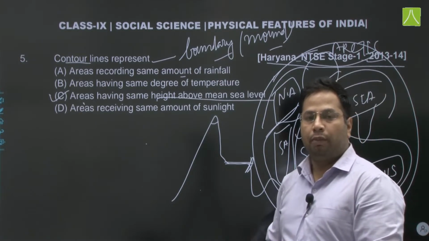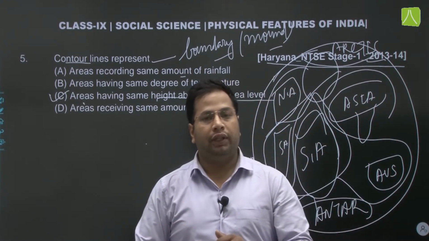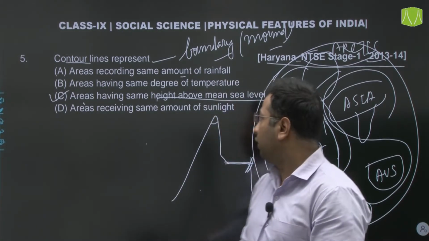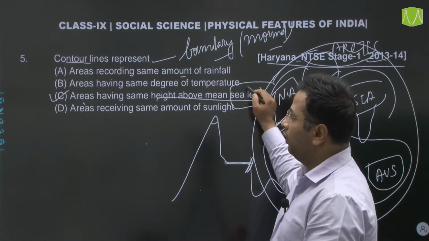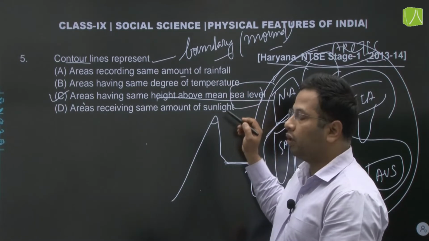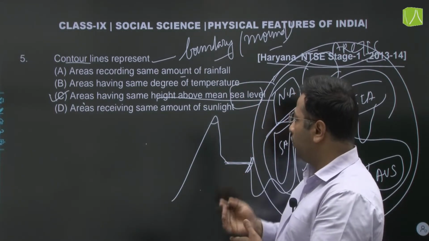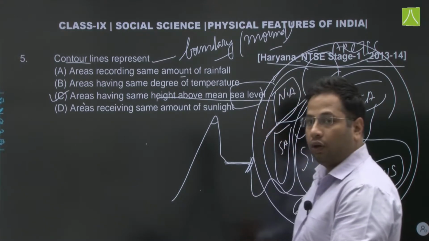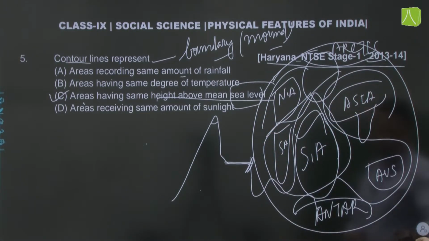So whenever we have to measure any height or depth or anything on the earth's surface, we measure with reference to sea level, right. So even the contour lines or the boundary lines mean the height which is measured from the sea level. Alright, we move on to the next question.